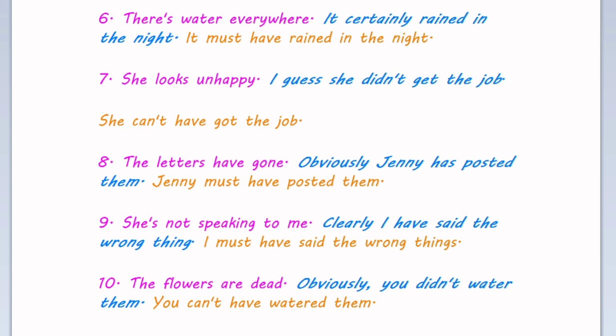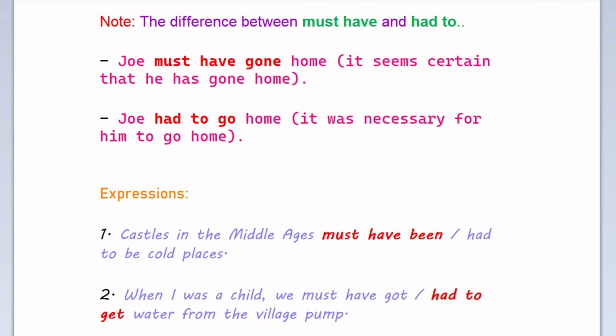Next, the flowers are dead. Obviously, you didn't water them. You can't have watered them. Note the difference between must have and had to. Joe must have gone home is equal to it seems certain that he has gone home. Joe had to go home is equal to it was necessary for him to go home.